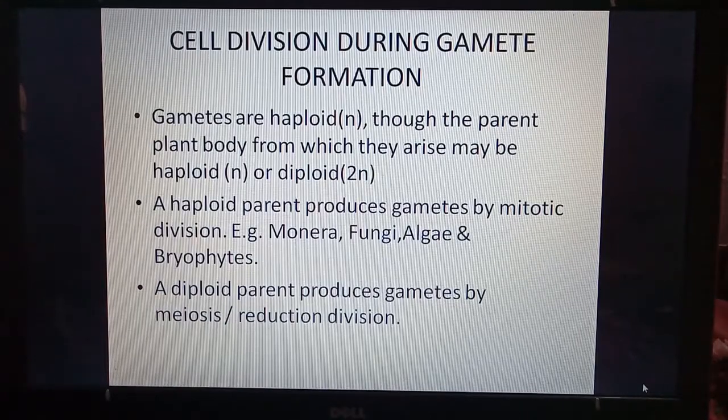Mitosis is also called equational division. So the offspring will have the same number of chromosomes as the parent. Examples are Monera, fungi, algae and bryophytes. If a diploid parent produces gametes, it will be meiosis or reduction division because the chromosomes will become half.